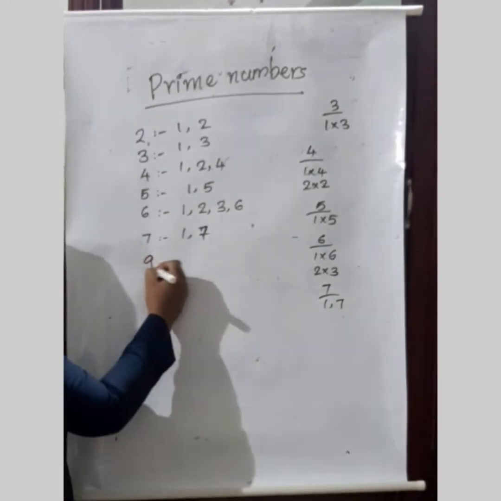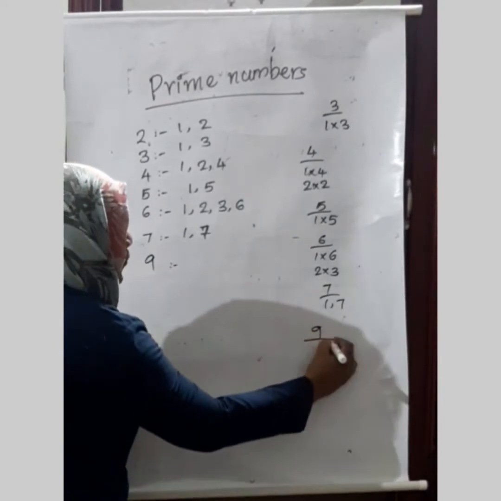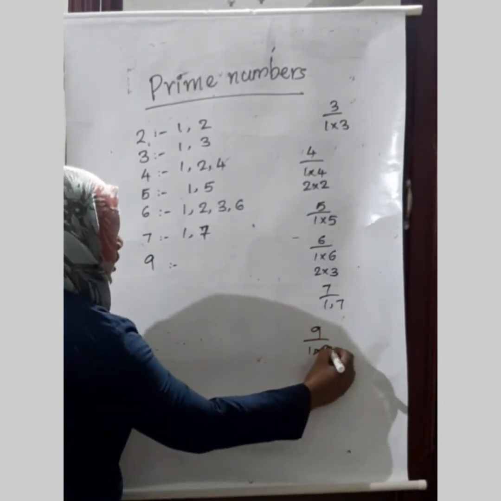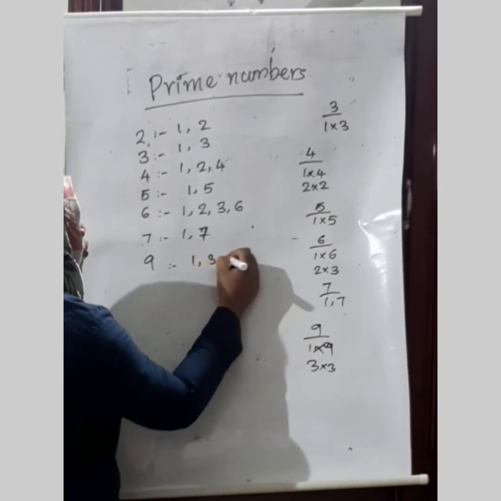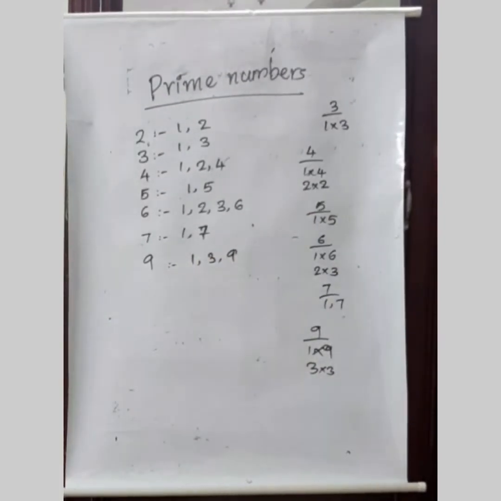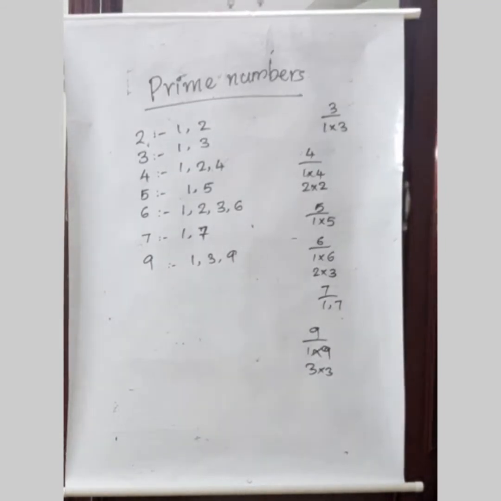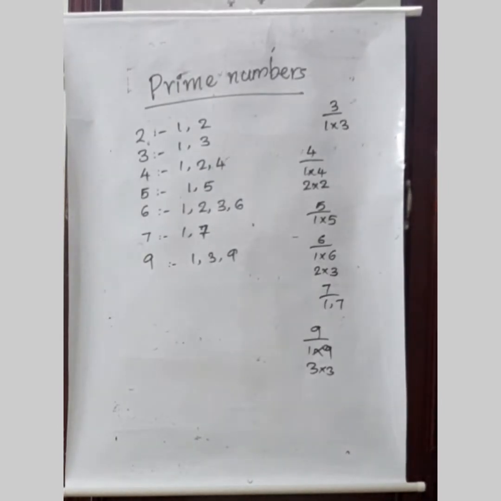Then what about 9? Which are the factors of 9? 1 into 9, 3 into 3. So the factors of 9 are 1, 3 and 9. So among this set, we have found the factors for many numbers. Isn't it? Among this set, which are the numbers which are having only two factors?